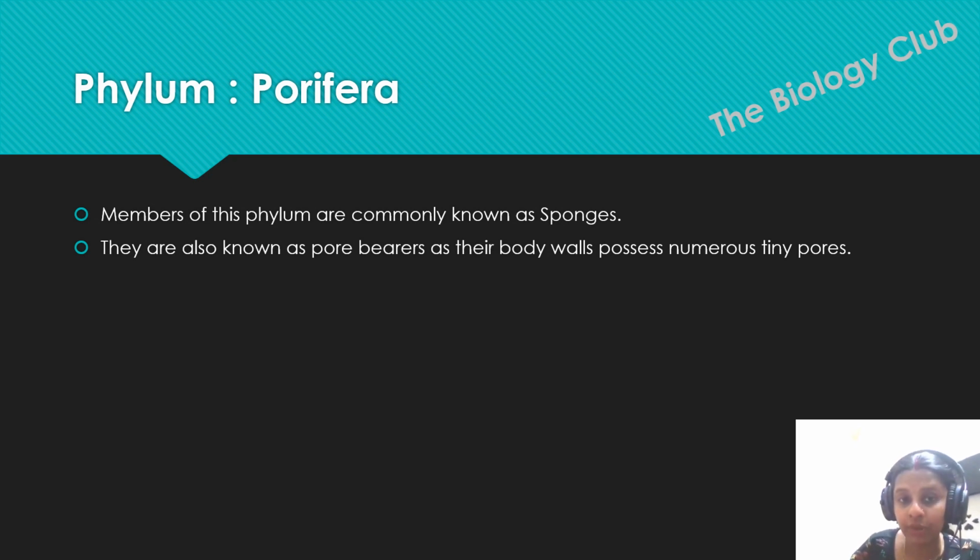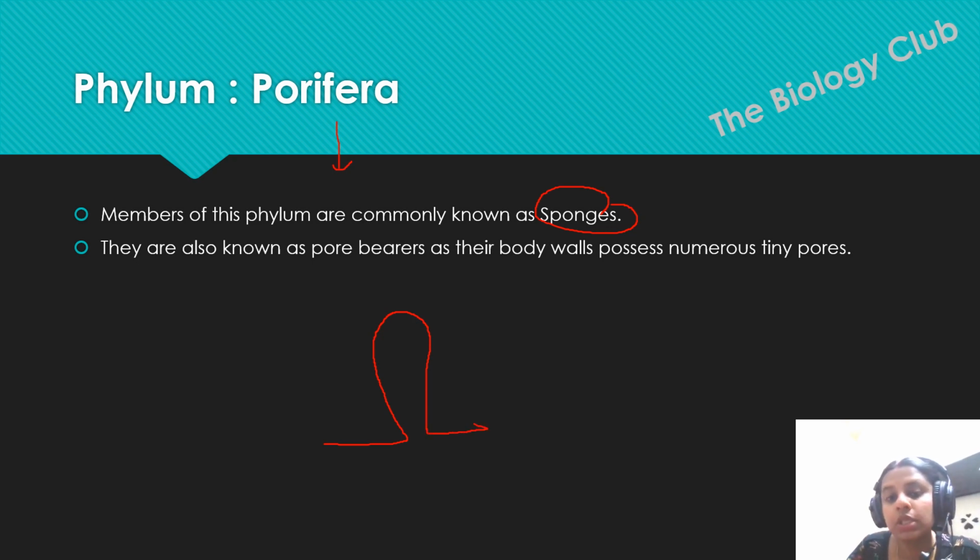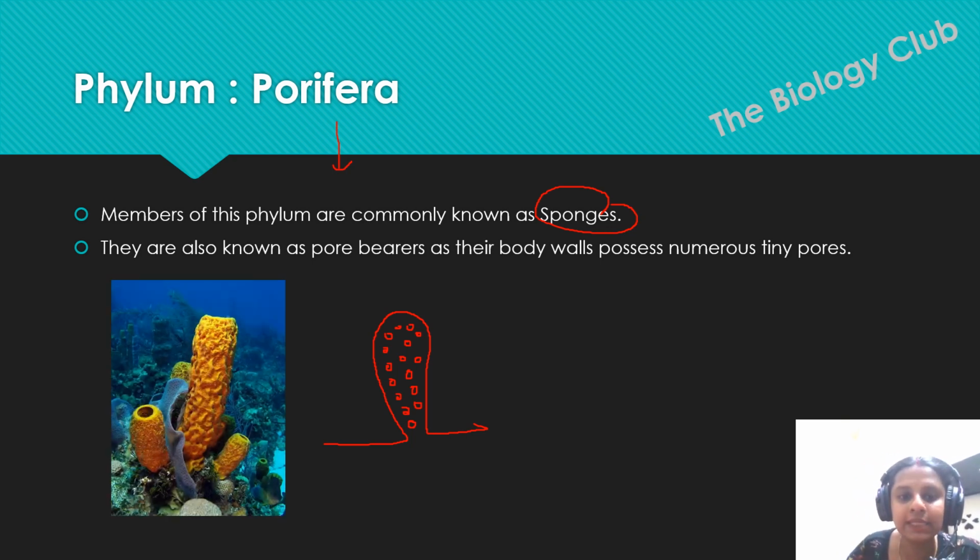The phylum Porifera, commonly known as sponges or the pore bearers. Now, why are they known as pore bearers? Because in the sponges, you can see there are many minute or tiny pores. That's why they are named pore bearers, the thing which has lots and lots of pores. We can see one example here. You can see there are so many pores present in this particular sponge.